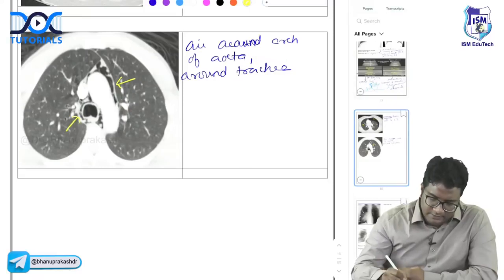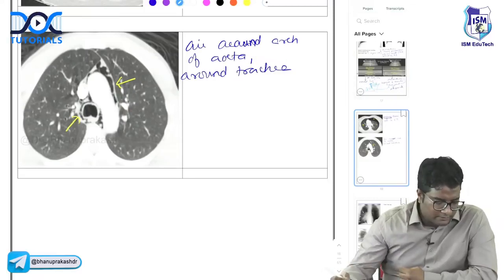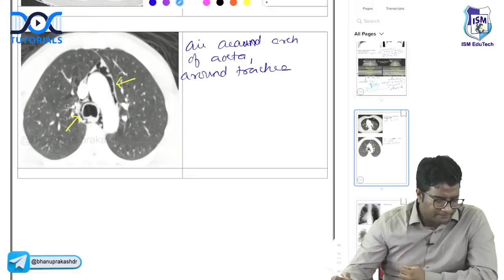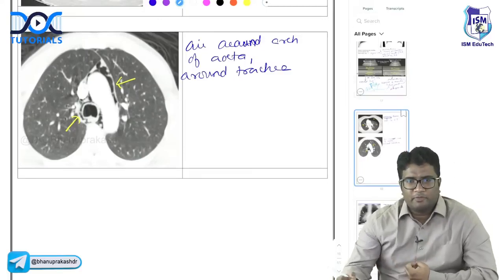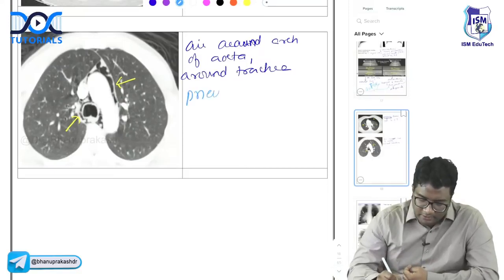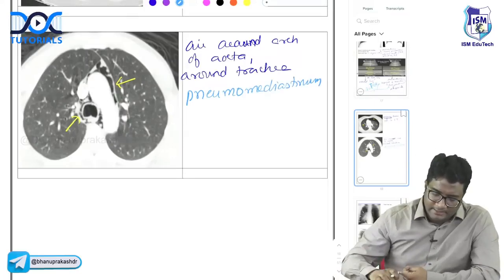So what do you think all of this is? Is it pneumothorax, pneumoperitoneum, pneumomediastinum, pneumopericardium? This is pneumomediastinum. Very good. Let's move forward.